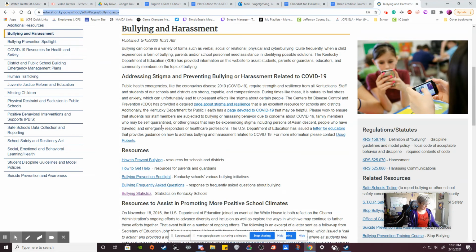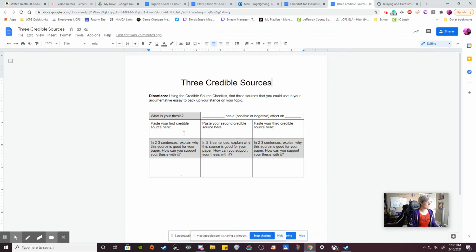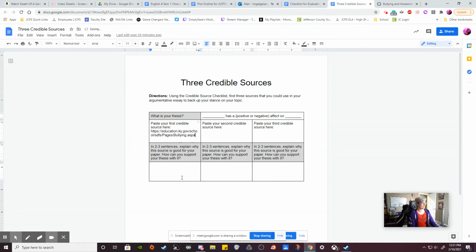So I'm going to copy this link up at the top. Sorry for my dog, guys. I'm going to copy this link up at the top. And I'm going to come over here and be like, this is my first credible source. Let's put the link right here where it says first credible source. And that it turns blue to where I can click on it and see it.